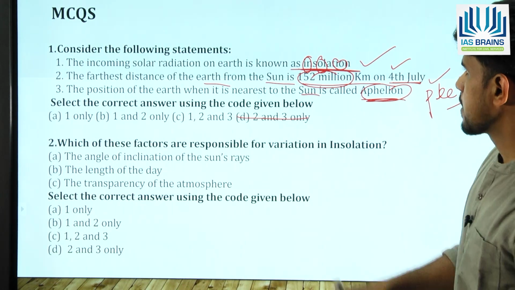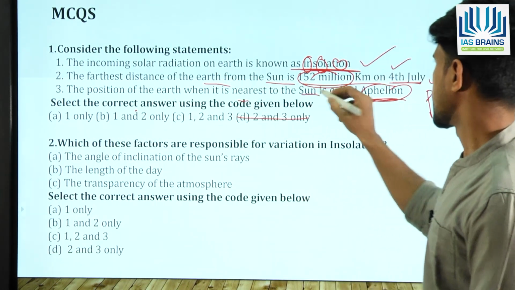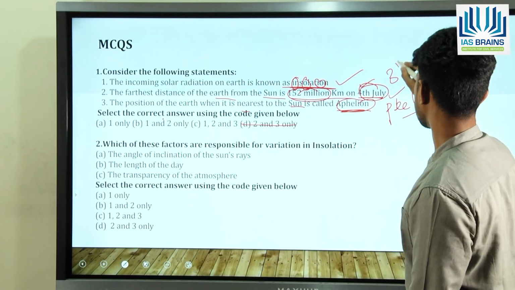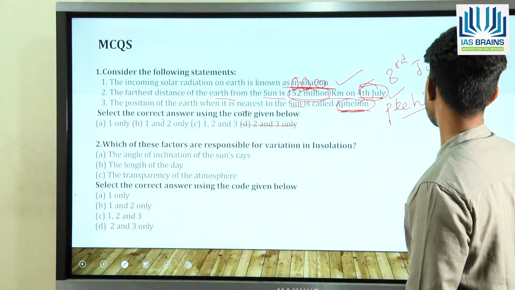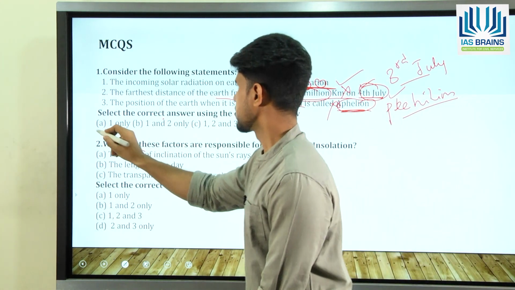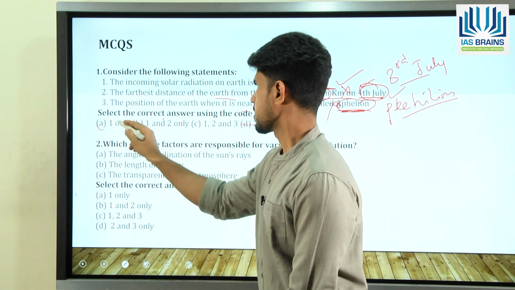Okay, and here you can see the farthest distance of the earth from the sun is 152 million kilometers. It's on the 4th July. It's actually on the 3rd July. Okay, so that means the second and third statements are actually wrong. So by that way you get the option A as the correct option.